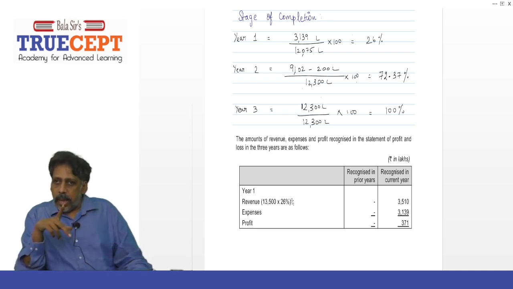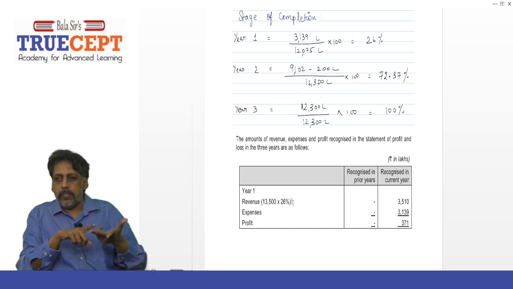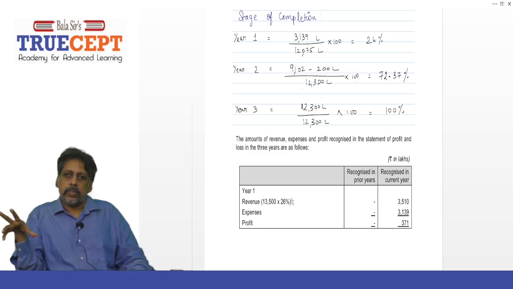You can apply that on the transaction price of 13,500 lakh, because that is the transaction price in year one. So 13,500 lakh into 26%, how much? 3,510 lakh is the revenue recognized in that year, and there is no revenue recognized already, it's the first year. From that, minus the cost incurred in that year, 3,139 lakh. So what is our profit for that year? 371. That is our profit recognized in year 1.